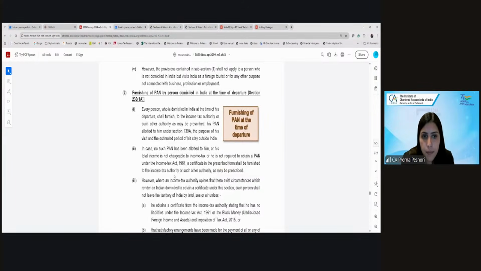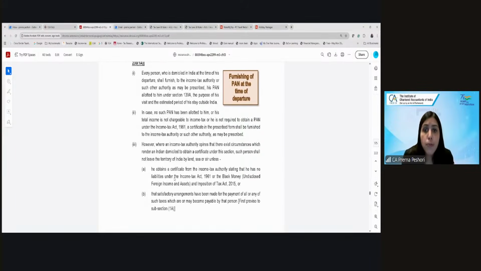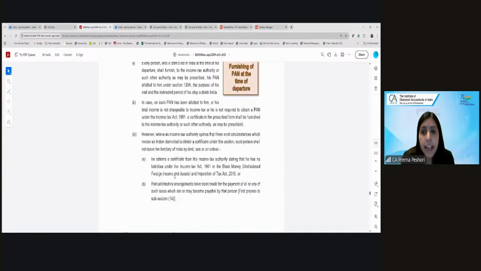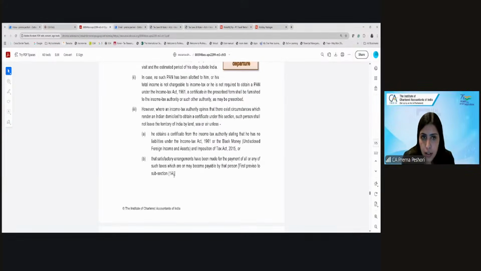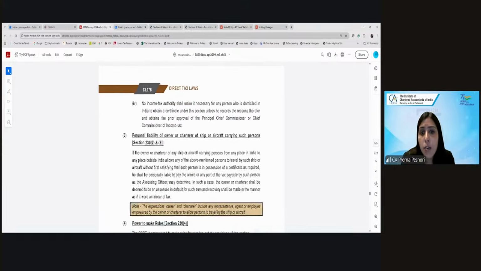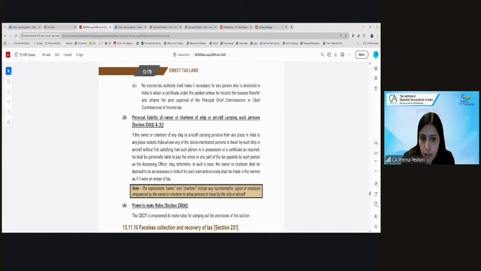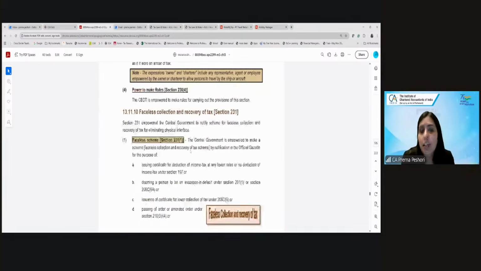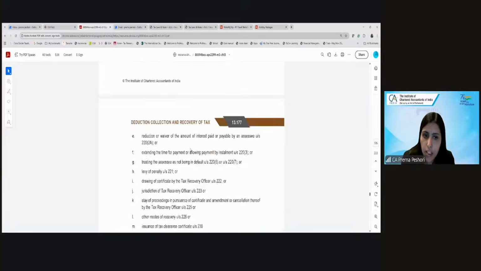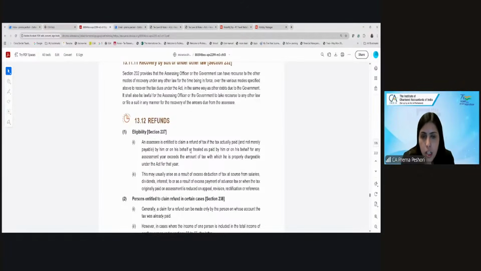Correct, 174. Okay. Yes. And he is required to obtain a PAN also. He is required to furnish the PAN also and has to give this certificate. Unless he gives this certificate, unless he pays the tax, he will not be able to leave. Same is in the case of ship or aircraft. So this is called the tax clearance certificate. Fine. Then we have refunds.